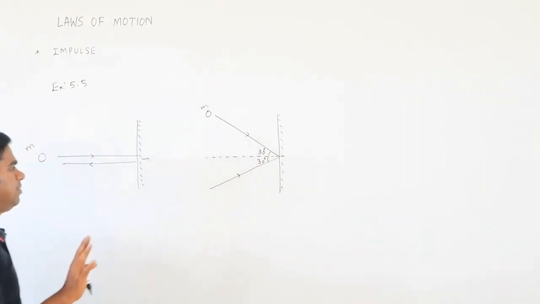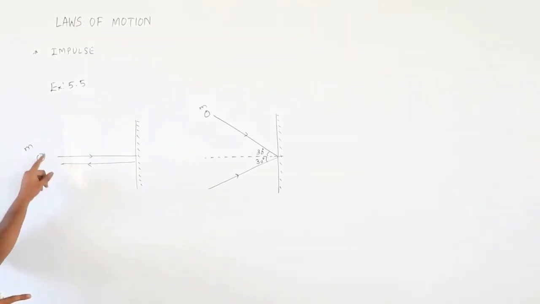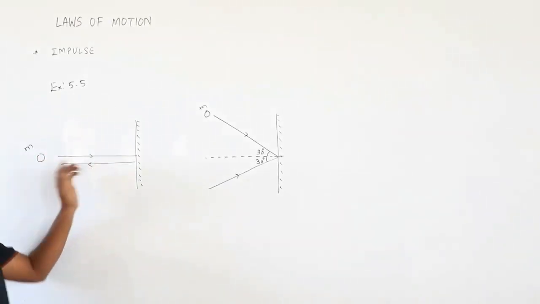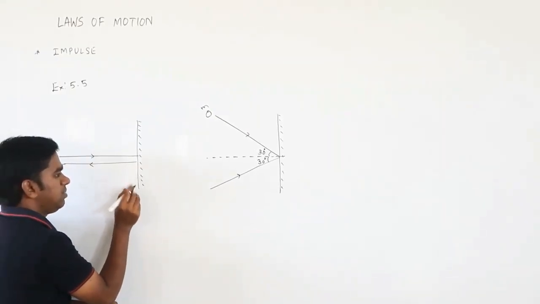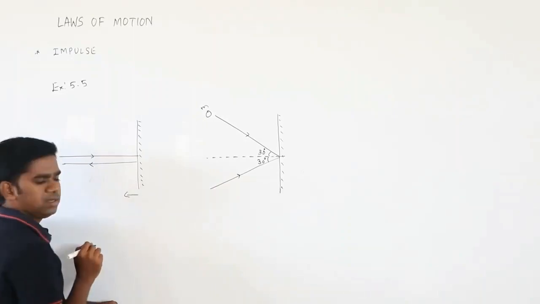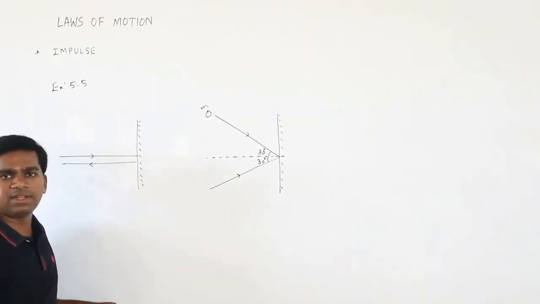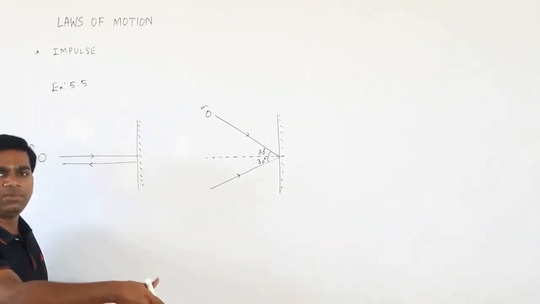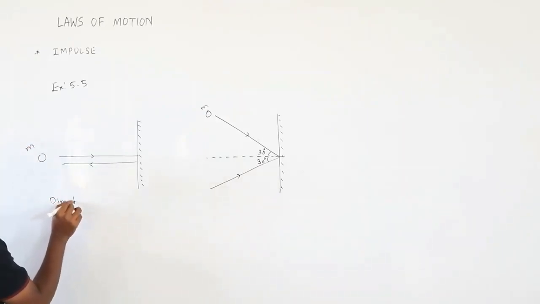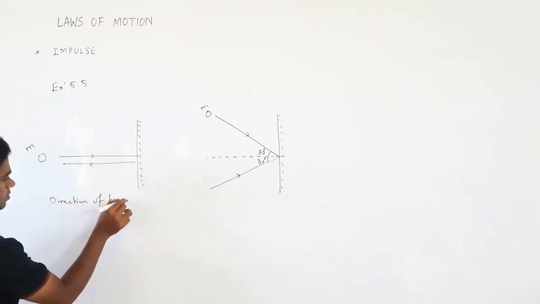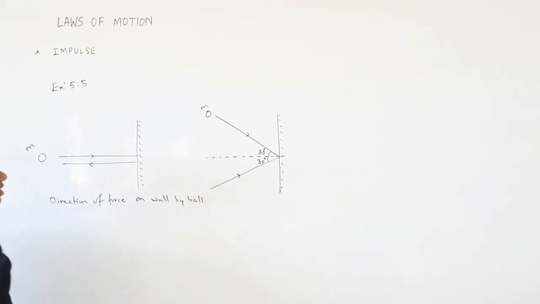It is not possible to find the direction of force applied by the ball on the wall directly. But we can find the force applied by the wall on the ball. If you find that, then from Newton's third law, equal and opposite force, we can say the direction of force applied by the ball on the wall. Okay, so now they are asking the direction of force on the wall by the ball.